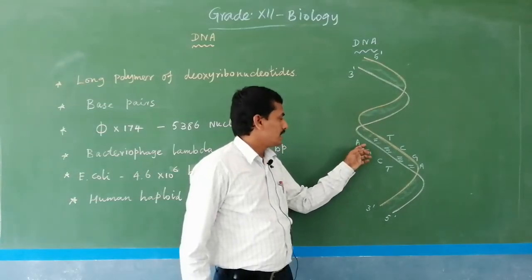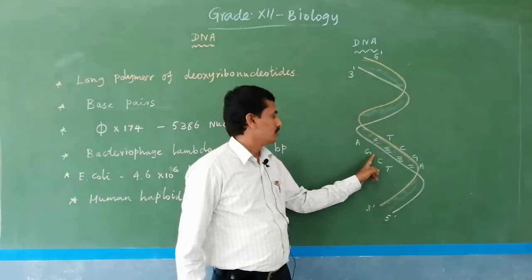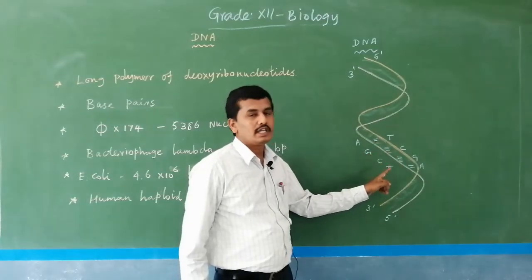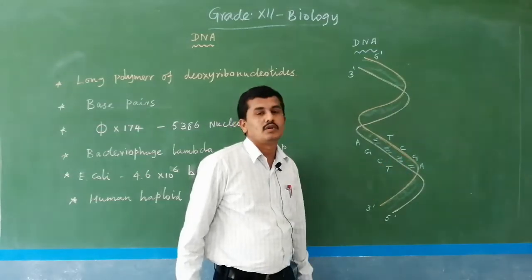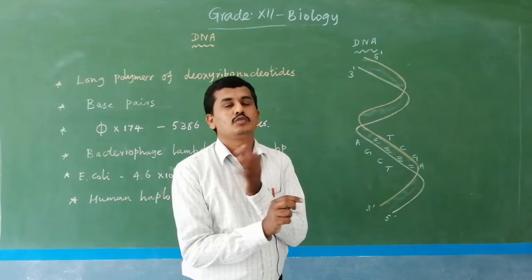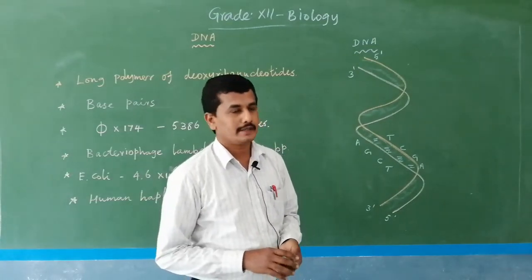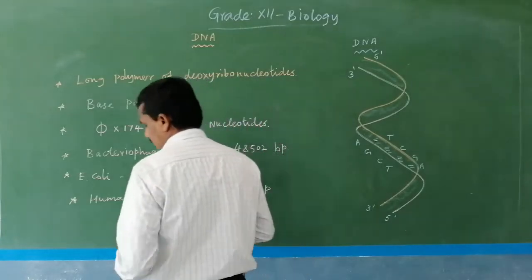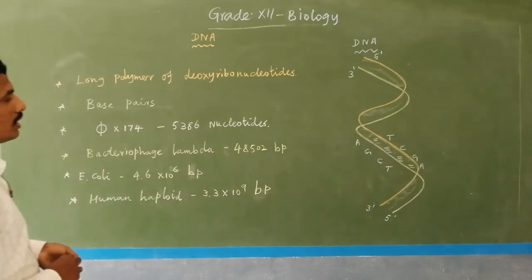So normally adenine pairs with thymine with 2 hydrogen bonds, and guanine pairs with cytosine with 3 hydrogen bonds. Cytosine pairs with guanine with 3 hydrogen bonds. So DNA is nothing but a double helical structure, with 2 polynucleotide chains forming a DNA. DNA normally consists of many nucleotides, we know. 2 nucleotides is a dinucleotide, many nucleotides is a polynucleotide.